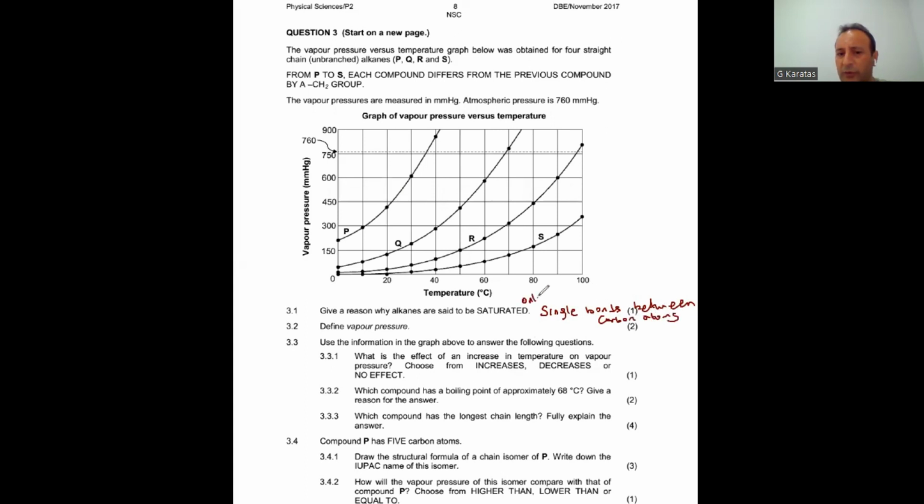Only single bonds. Or you may say there are no multiple bonds between carbon atoms. That's why it is a saturated compound.